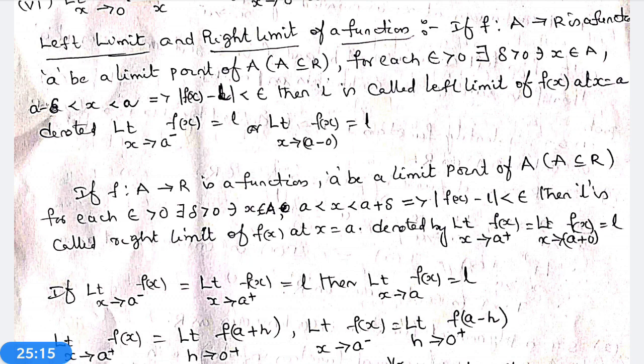f from A to R is a function. Small a be a limit point.